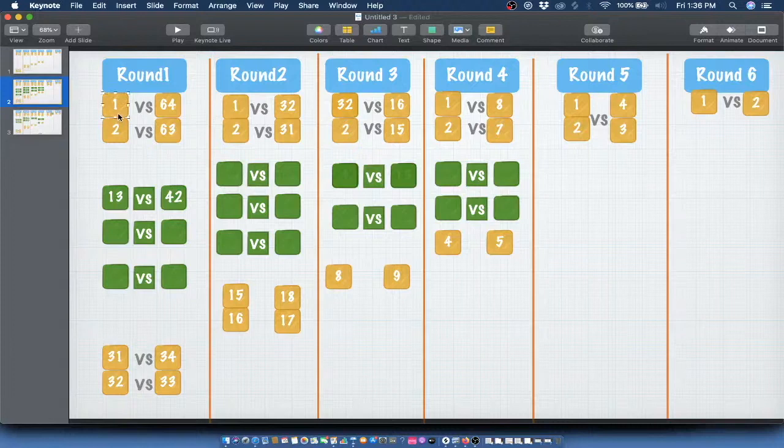Because I noticed the sum of 1 and 64 is 65 for round 1. The sum of 2 and 63 is also 65. The sum of 32 and 33 is also 65. So once you catch this logic, which you don't need to know beforehand, if you play with the information, you can notice it. Maybe the first step will take some time, but after a couple of iterations, the speed will get higher and higher.